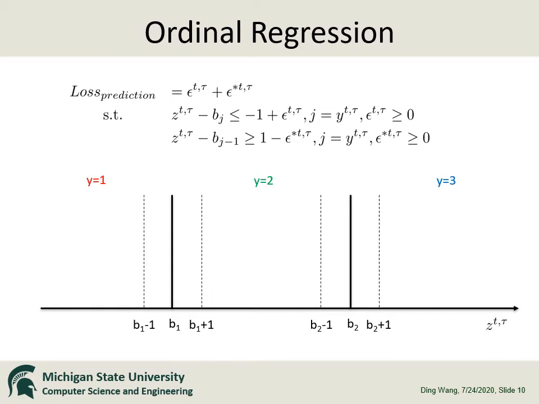To handle the ordinal data, we can define our prediction loss based on the subvector ordinal regression algorithm as follows. Assuming we have 3 categories and 2 thresholds, b_1 and b_2.